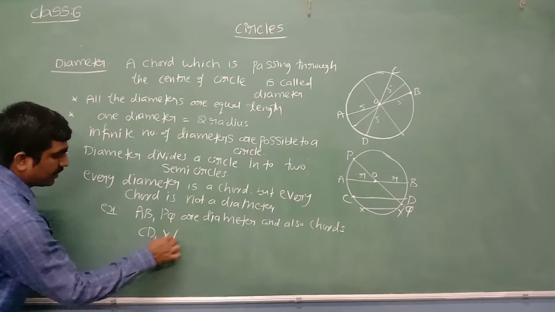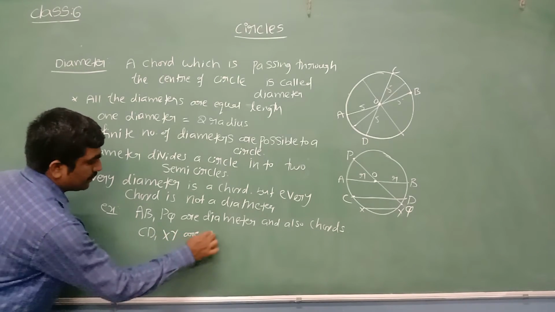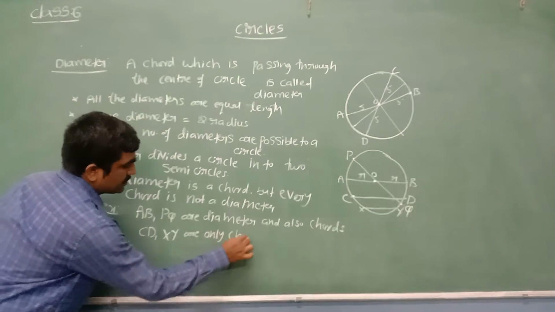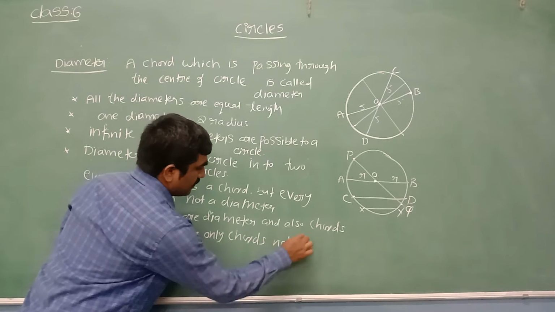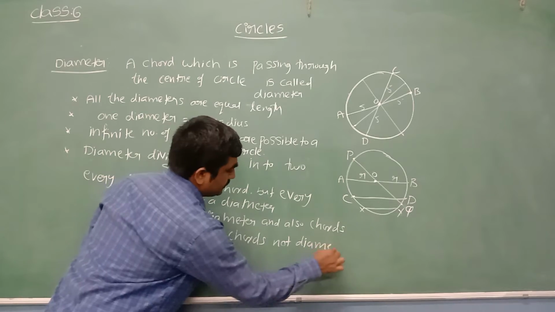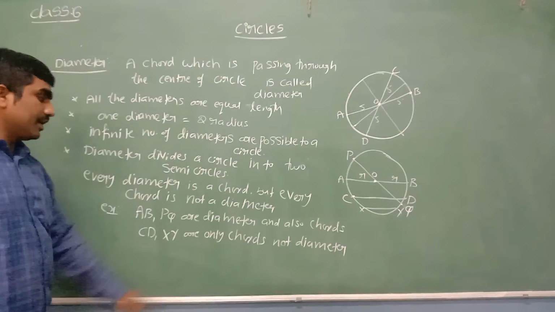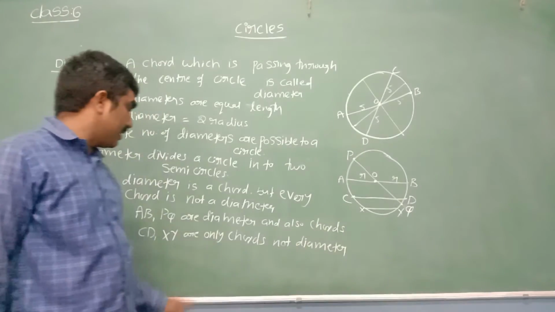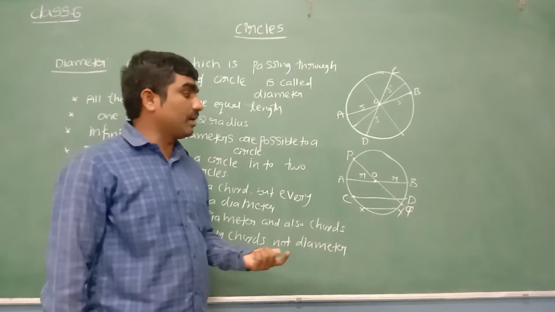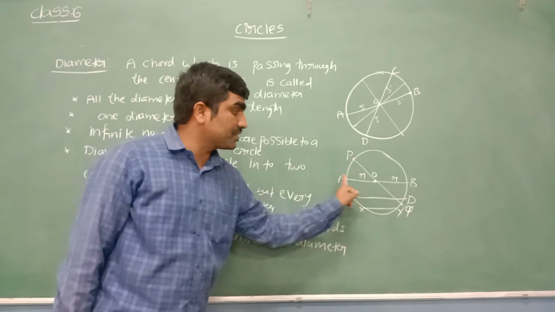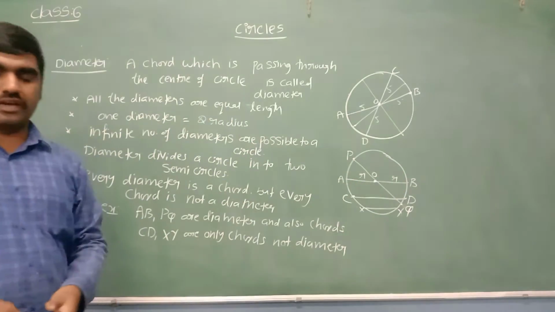CD, XY are only curves, not diameters. So every diameter is also a curve, but every curve is not a diameter. Only in some cases is a curve called a diameter. Which cases? When it is passing through the center of the circle.